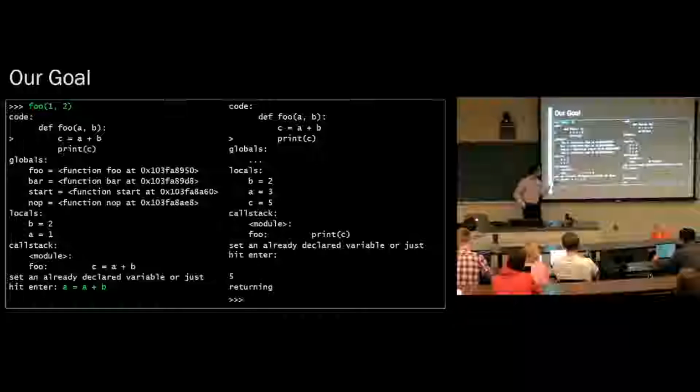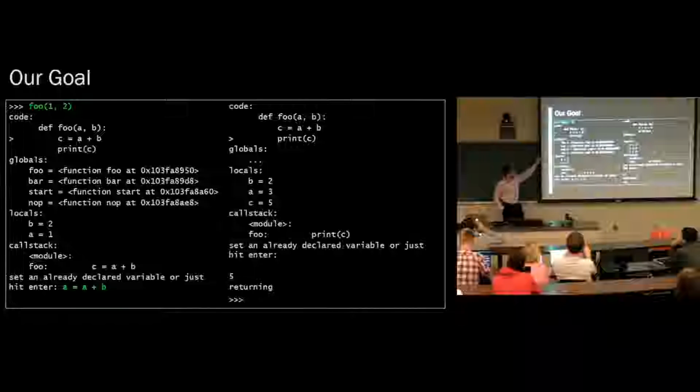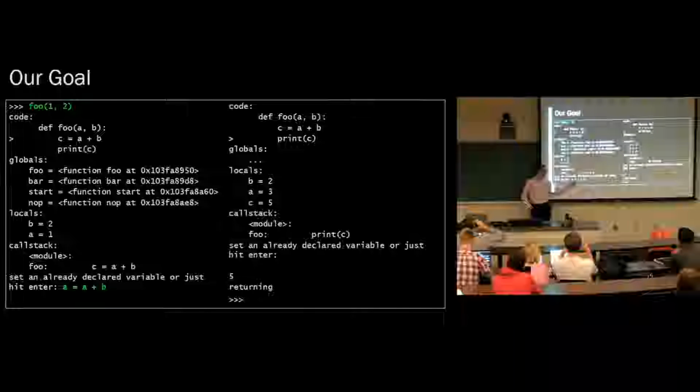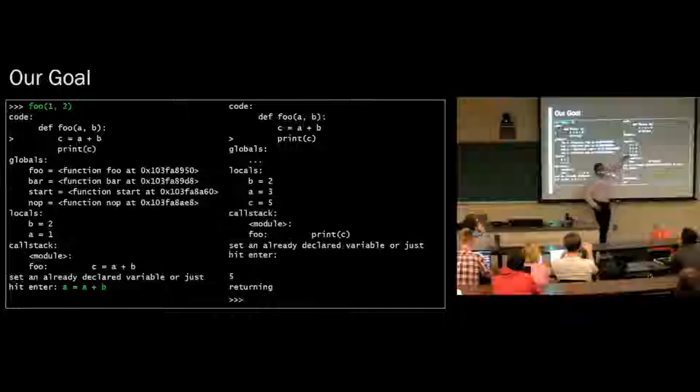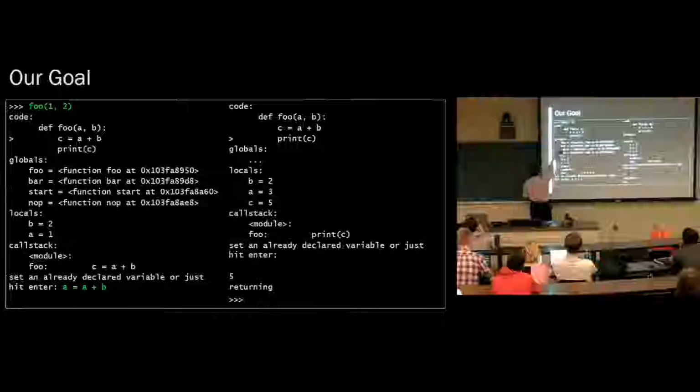But then check this out. This is really cool. While the debugger is running, we have the opportunity to set a variable. So we're on this line here. We're on C equals A plus B. This line has not yet evaluated. Okay? And the debugger is going to prompt you, would you like to make a change to the program runtime right now? And I'm saying, yes, I would. Set A to be A plus B. And now look, we're on the next line now. Print C. What is A? A was 1. Now A is 3. Right? We didn't set A, we set C.